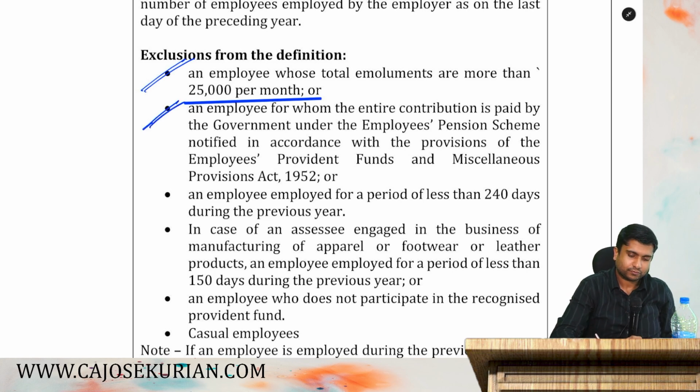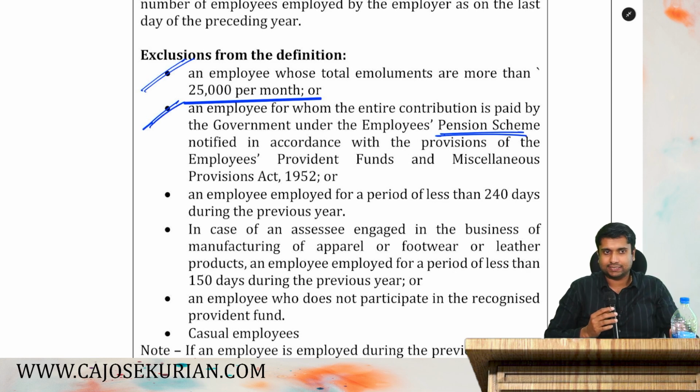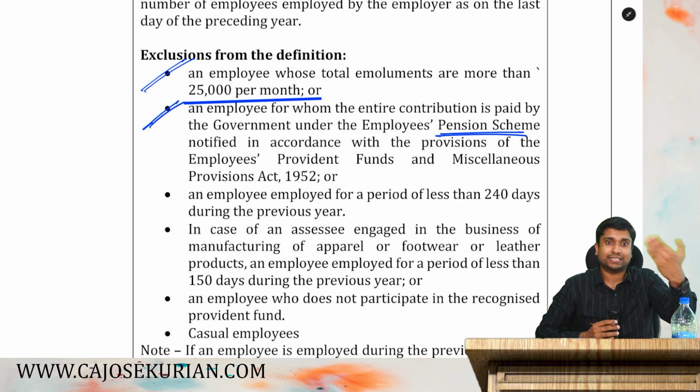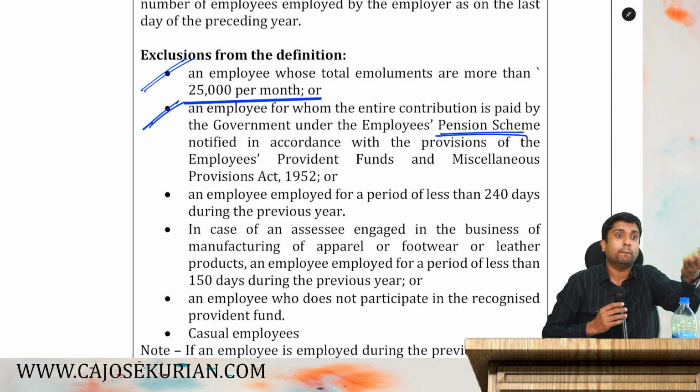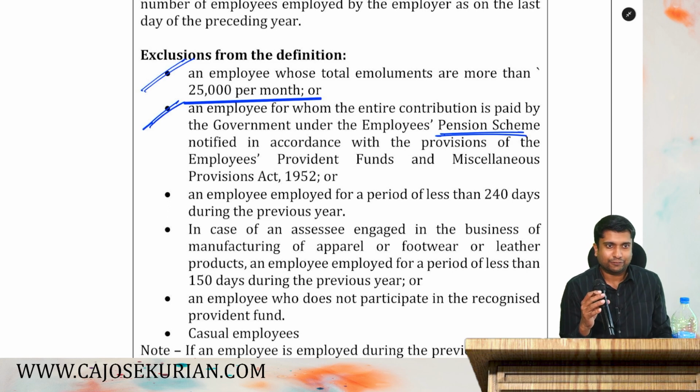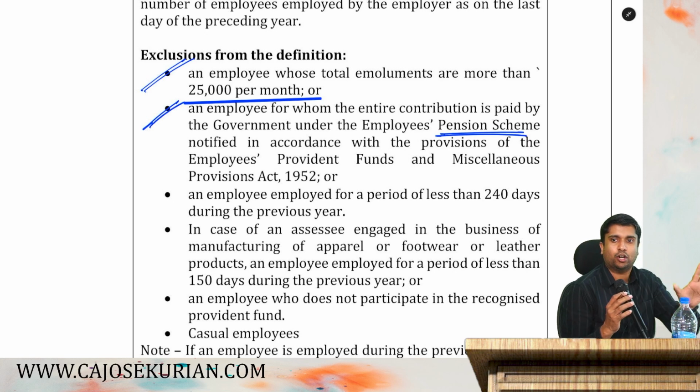Point number two. If the government is paying the entire pension contribution of employees, then they are also not counted as eligible employees. In certain sectors, the central government has themselves taken the liability of paying pension. They will directly pay the pension. If the pension contributions are taken over by the central government, those employees are never regarded as additional employees. If in my factory, for a certain class of workers, the central government has taken the pension contribution, the employer is not paying the pension contribution.